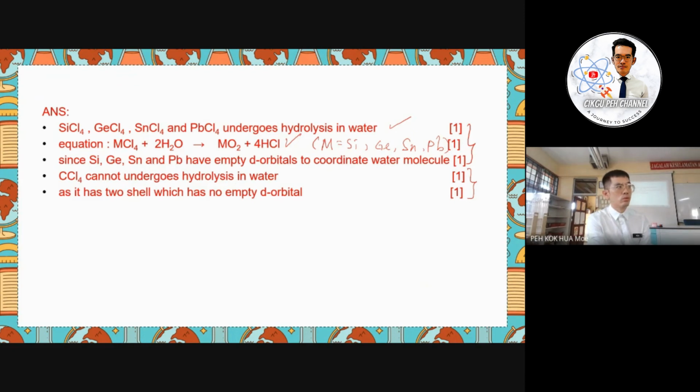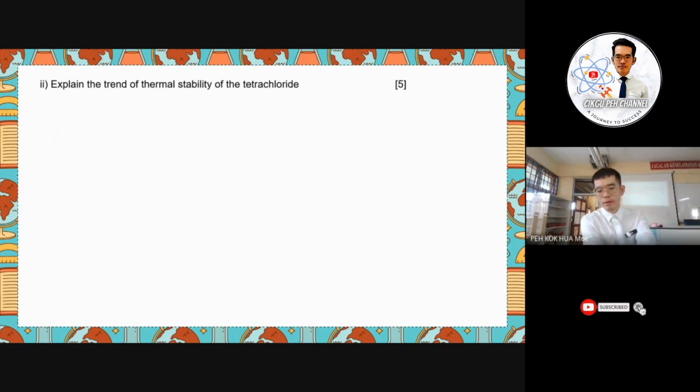So try to avoid the mistake, okay? And what they are actually asking you in the question, you have to meet the requirement. Okay, if you discuss 10 sentences about the silicon tin lead tetrachloride, the maximum mark is only 3, if let's say you do not discuss any point regarding the carbon tetrachloride. Okay, so now the last will be explain the trend of the thermal stability of the tetrachloride.